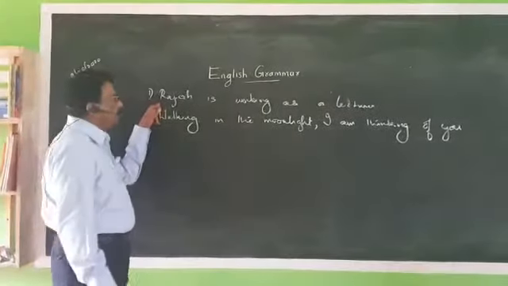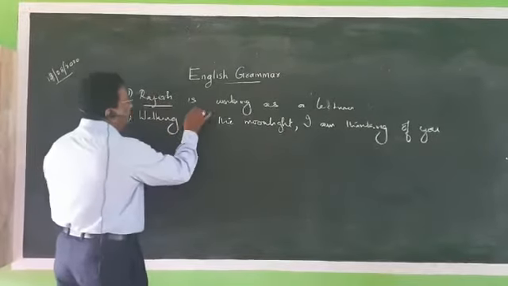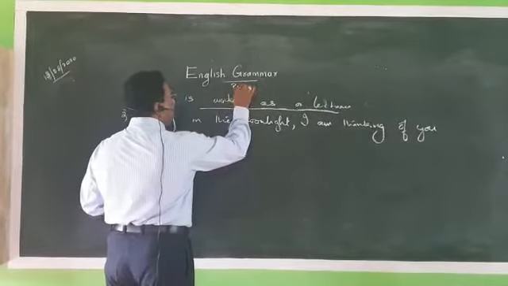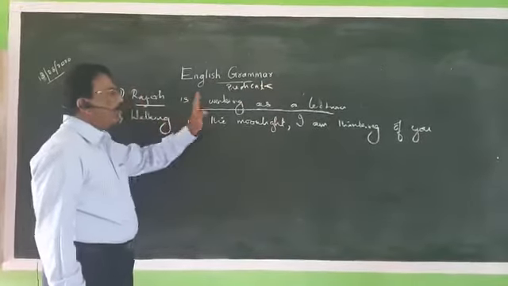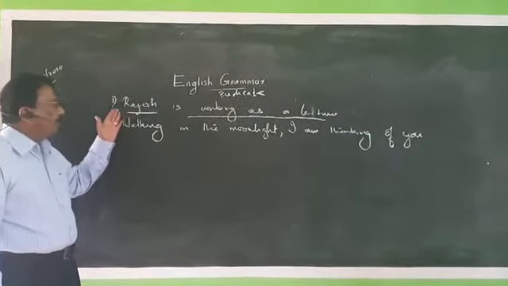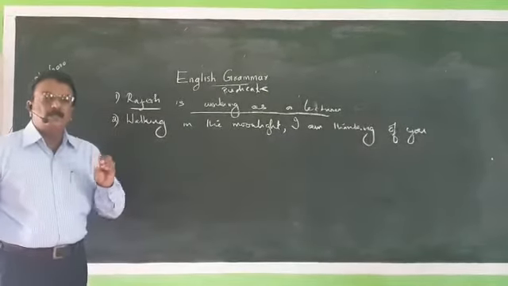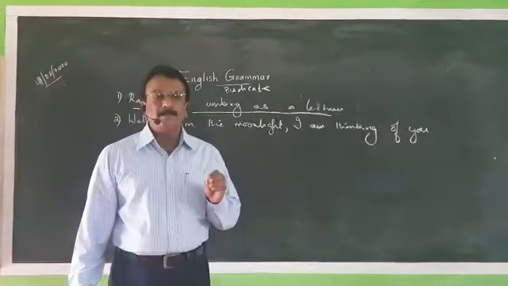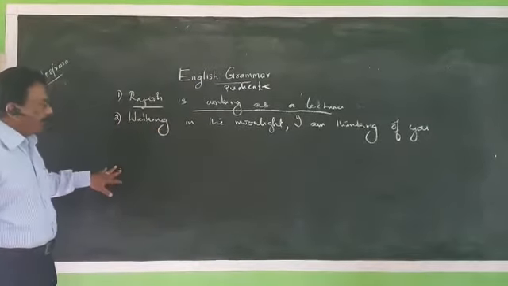In English, normally we can say that Rajesh is the subject and is working as a lecturer is the predicate. Predicate means verb plus object. Verb plus object is called predicate. So in this sentence we have subject and predicate. That means a sentence is a group of words which are arranged in a meaningful sense, and it has a subject and predicate of its own. Okay, then I think all of you know what a sentence is.